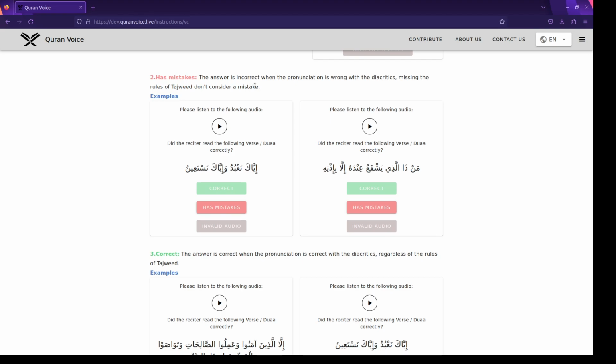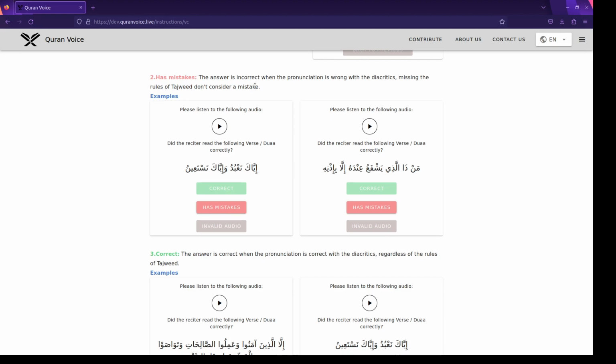Okay, so the answer here is incorrect. It could be incorrect for multiple reasons. I will not discuss why it's not correct, as you are the expert here, but it has multiple mistakes. It could be considered as incorrect because the pronunciation is wrong with diacritics, or because of missing rules of tajweed.